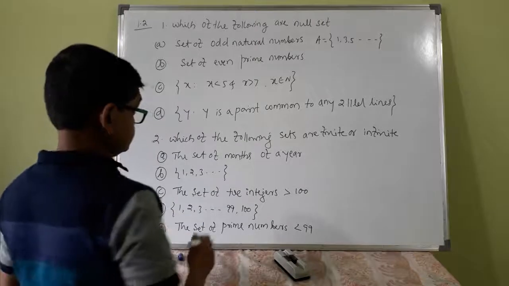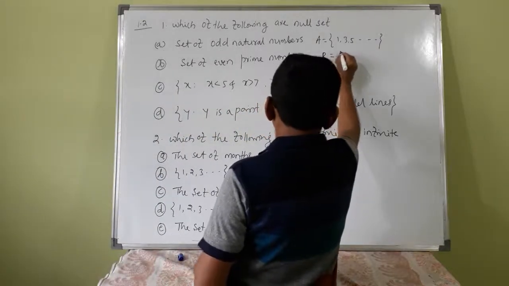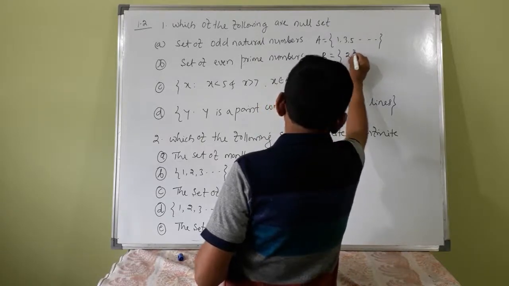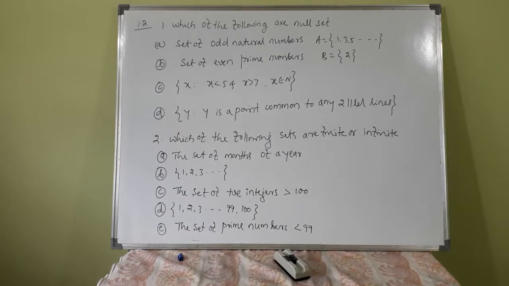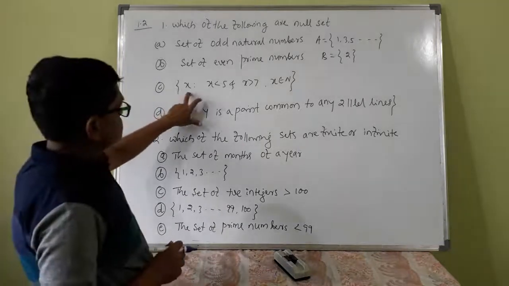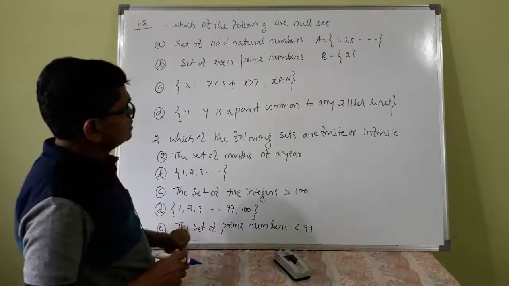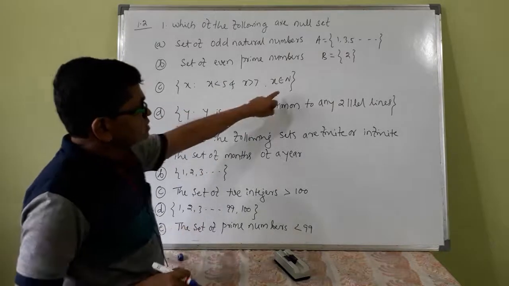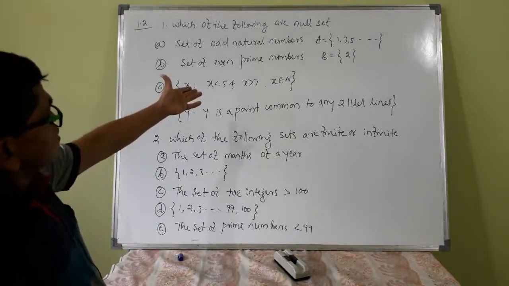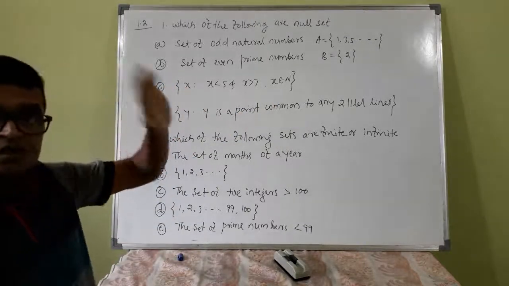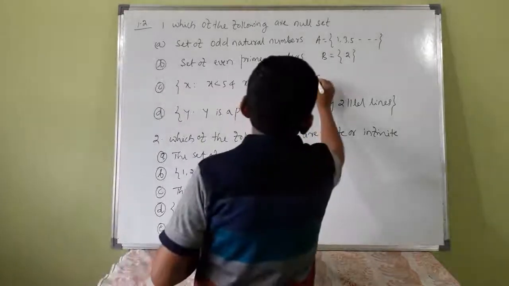Set of even prime numbers: suppose this is 2. 2 is even as well as prime. Set of all x such that x is less than 5 and x is greater than 7, where x is a natural number. There is no such number which is less than 5 and greater than 7 simultaneously. So this is a null set.